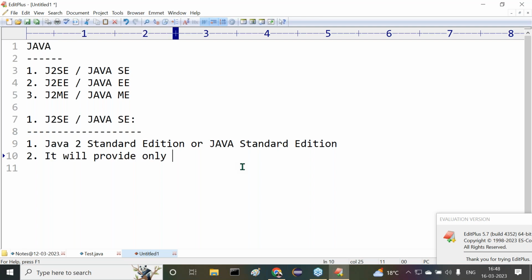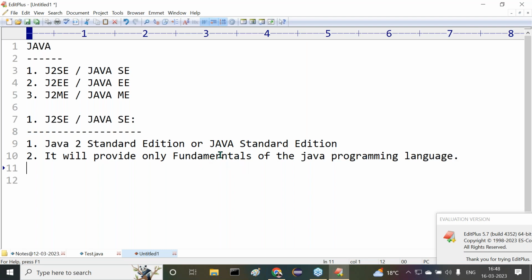It will provide only the fundamentals of the Java programming language. It will not cover the total Java, complete Java. Simple point: if J2SE were able to provide the total Java, what is the need of J2EE and J2ME? Not required, right? So that's why I'm saying J2SE will provide only the fundamentals of Java programming.